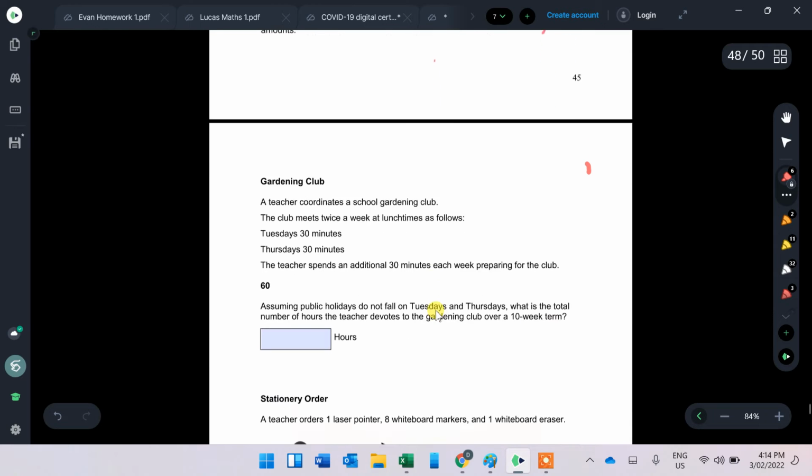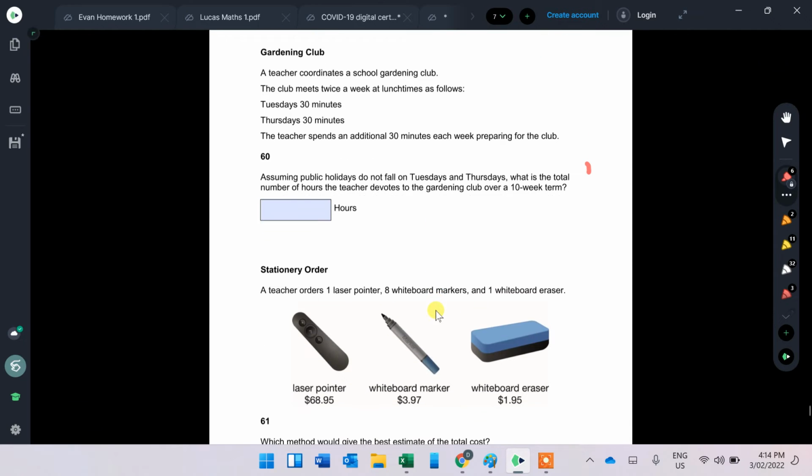Let's keep going. A teacher coordinates a school gardening club. Club meets twice a week at lunchtimes as follows. So half hour on Tuesday, half hour on Thursday, and an additional 30 minutes each week. So hour and a half in total.